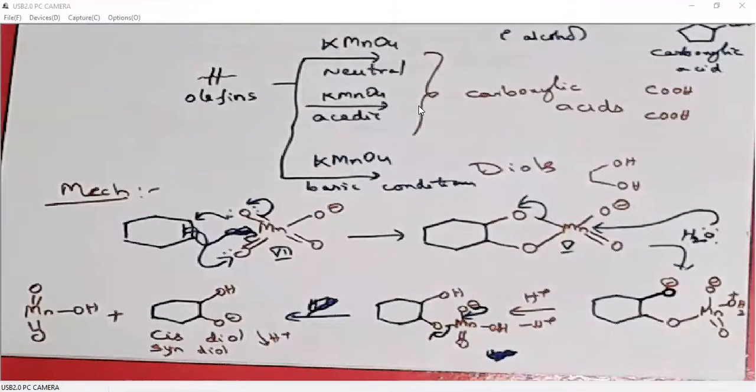If you haven't completed, please take a snapshot. Right. So when we oxidize an olefin with KMnO4 in basic condition, what we get is a syn diol, or cis diol. If it is in acidic condition, then what happens? The bond between these two diols will break down, so that it will be completely oxidized to carboxylic acid. So this side one carboxylic acid, and the other side also one more carboxylic acid. Okay, right.